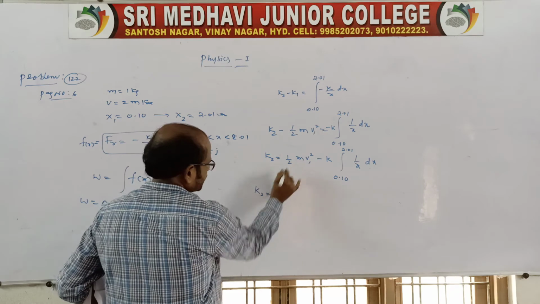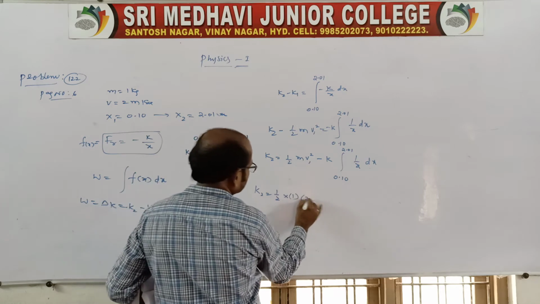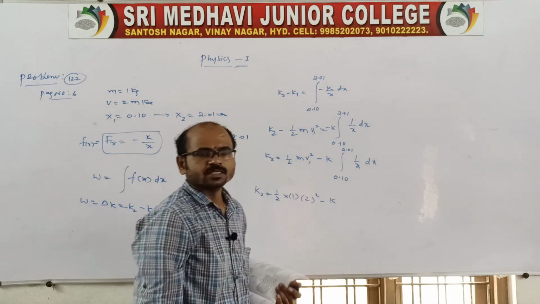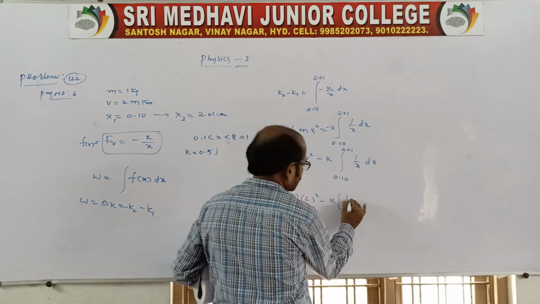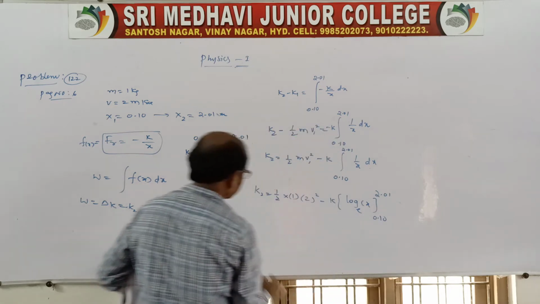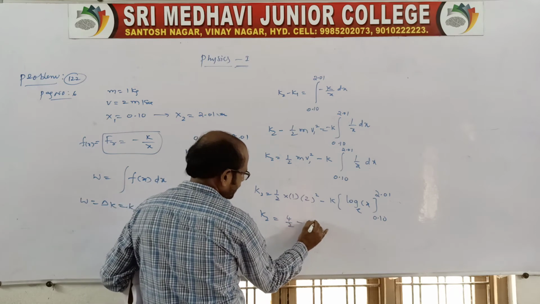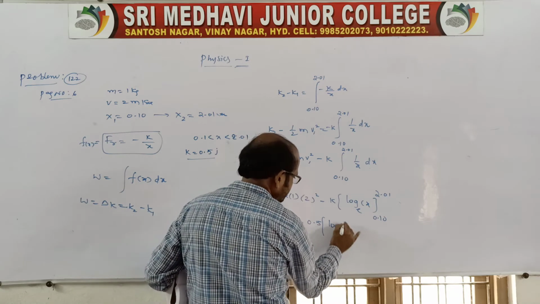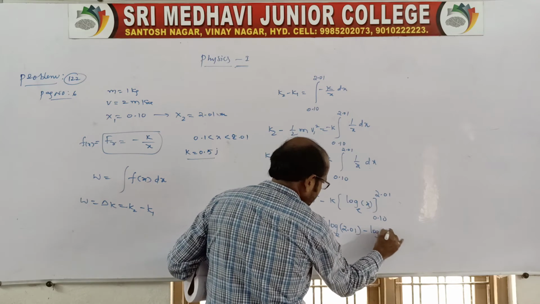So k2 is equal to, writing the values, mass of the block is given as 1 kg and speed is given as 2, whole square, minus k times the integration of 1 by x dx. In the previous class also I told you, the integration of 1 by x is represented as log x, base e, from 0.10 to 2.01. So k2 is equal to 4 by 2 minus k, the value of k given as 0.5. Here you substitute log base e of x: first 2.01, minus log base e of 0.10.